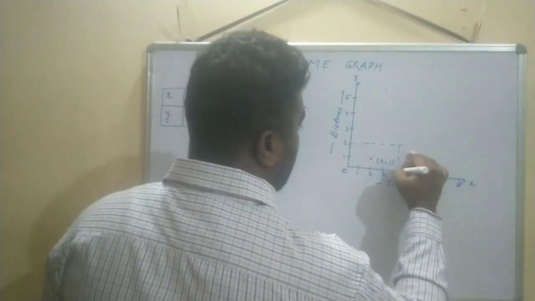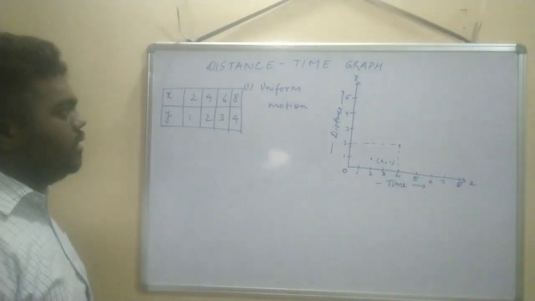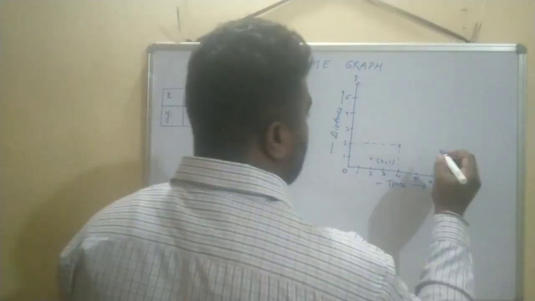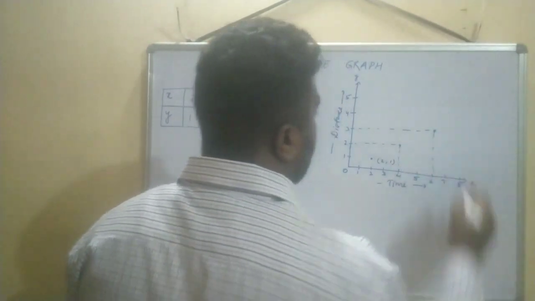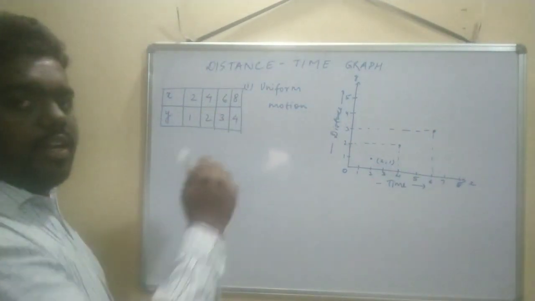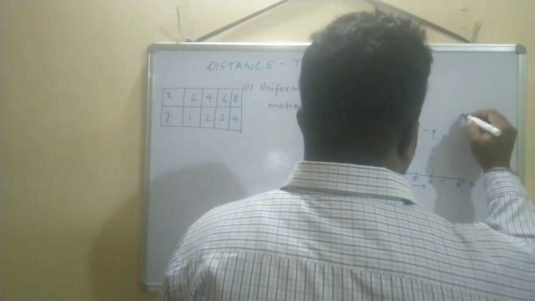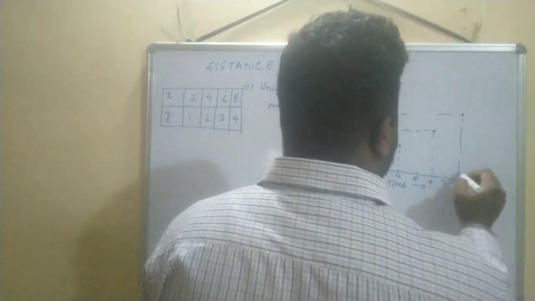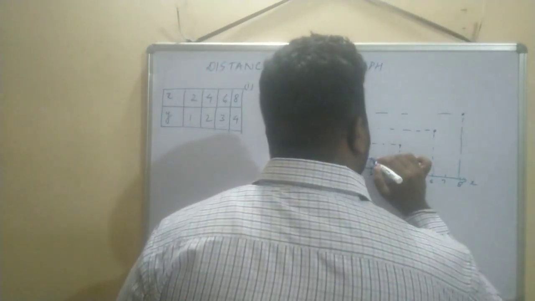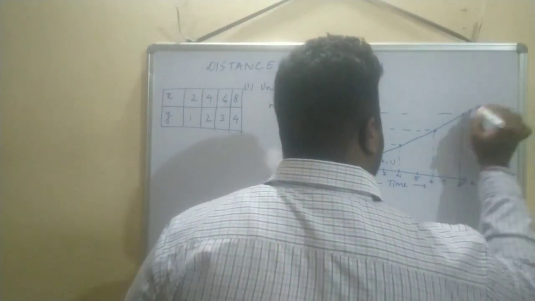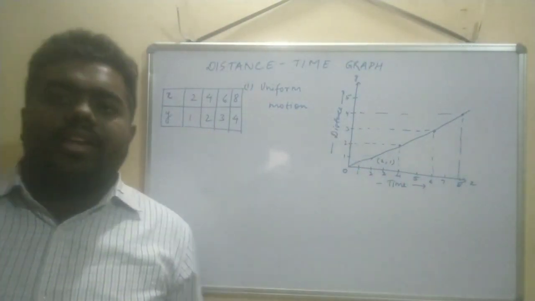You can make it like this also. So this is 4, 2. Next 6, 3 will come here, and 8, 4 will come around somewhere here. Now we will draw the line. What we can see after joining these points: this is a straight line. Yes, this is a straight line.